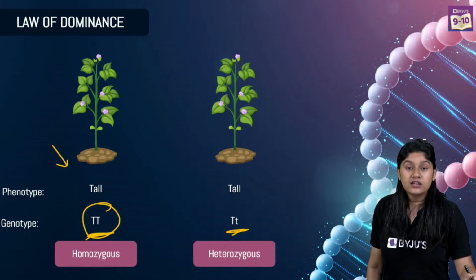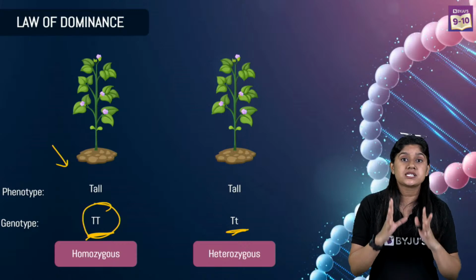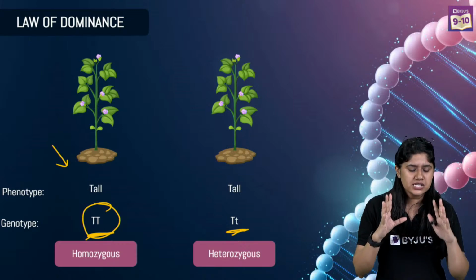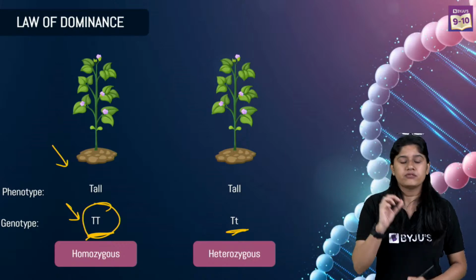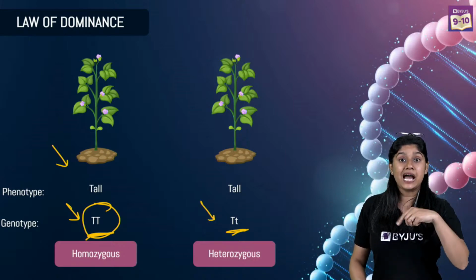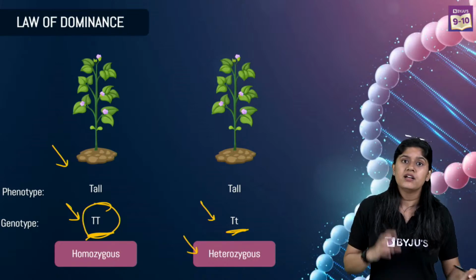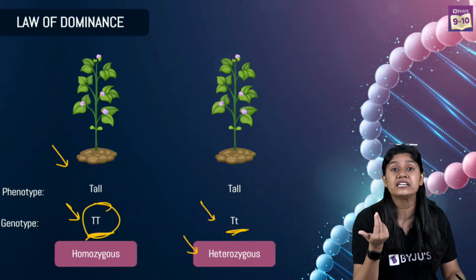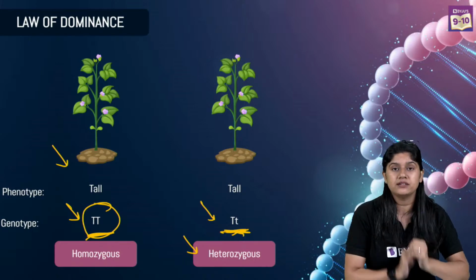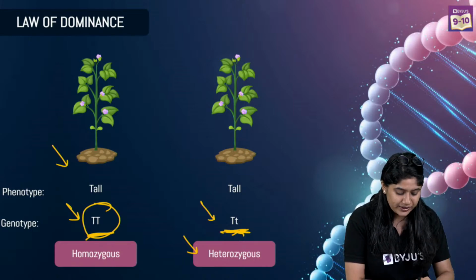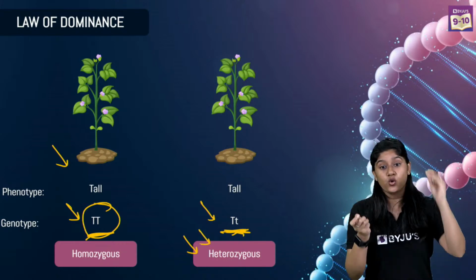One has capital T and capital T, meaning both the alleles are the same. And on the opposite, we have a plant which has capital T and small t, and that is heterozygous. Heterozygous means they have different alleles. See over here, one is capital T and one is small t. Both are different. We call it heterozygous. And when they are the same, we call it homozygous.